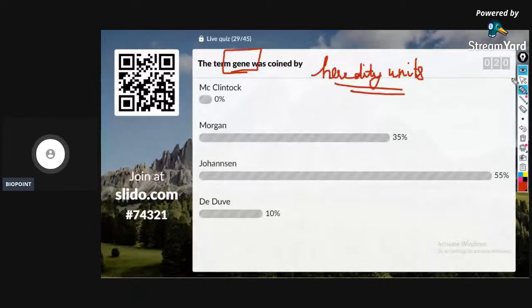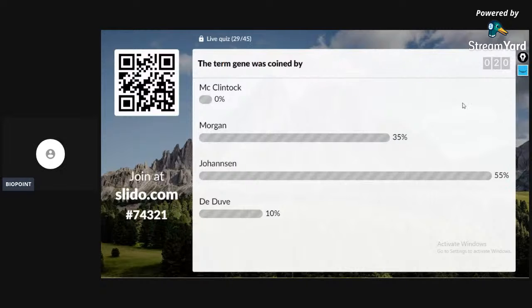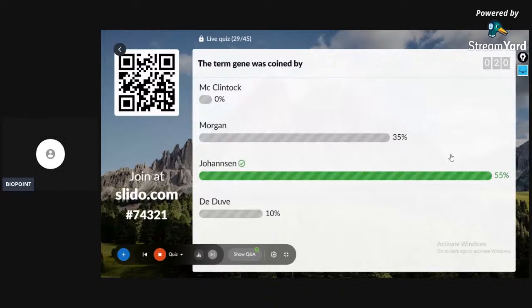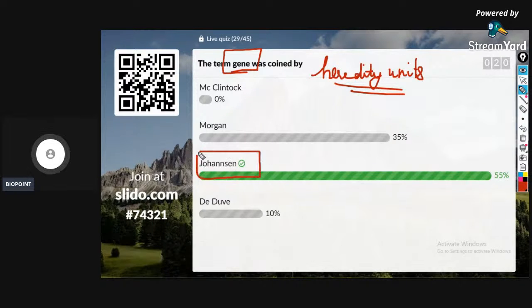Let's check the correct answer for the question. The correct answer for the question is Johannsen. Please bookmark this. This was a 2004 AIIMS previous year question. We have an NCERT challenger coming up with the name of the scientist. Okay, you will be having one more Slido quiz sharp at 11 a.m. today. Sharp at 11 a.m. you will be having the NEET Abhyas paper test number 1 discussion on the Slido platform.